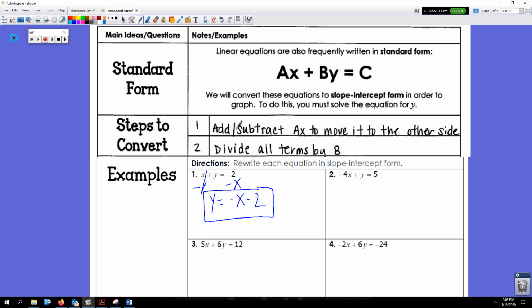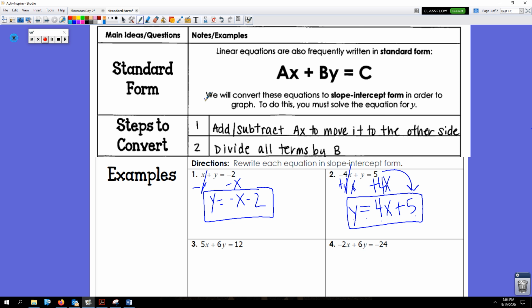I need to do step 1, add or subtract ax. In this case, a is negative 4. So I'm going to add because it's negative. Add 4x. So then I always have y on the left side. I drop in my x term right after the equal sign, and then I put my whole number. I always put this on the end like that. So then it's in y equals mx plus b.